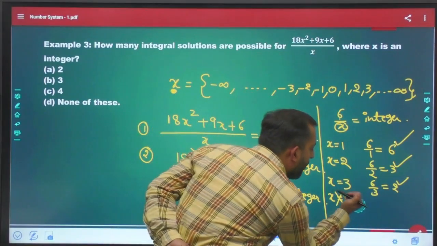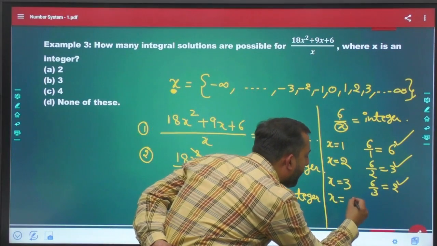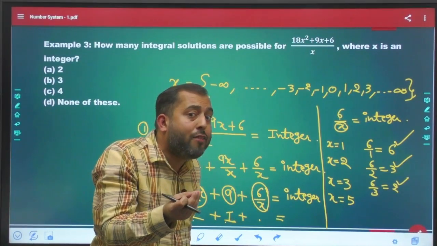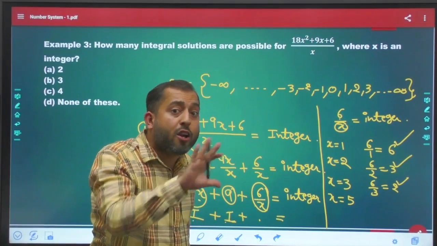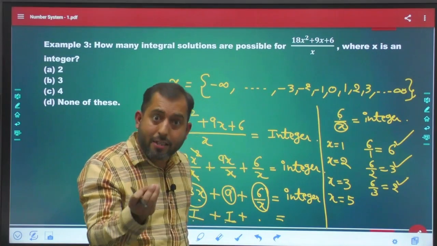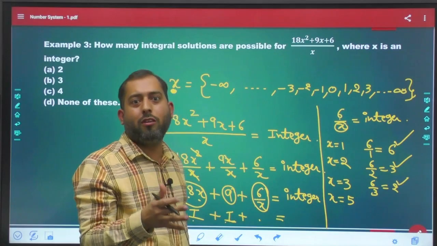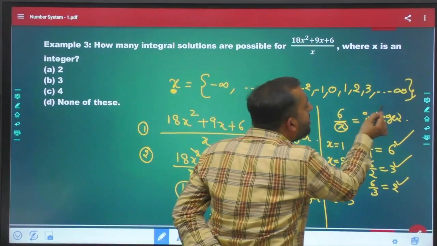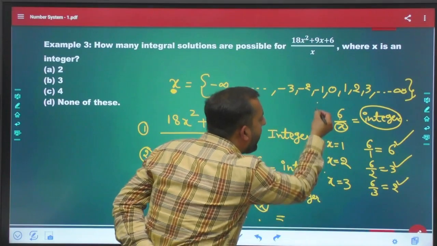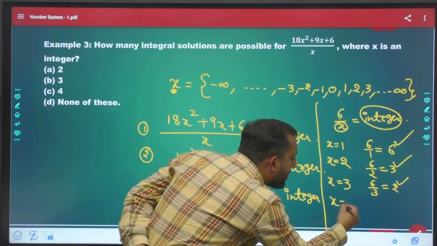Similarly, what if you put x equal to 5? If you divide 6 by 5, will you get any integer? No. You will get a fraction, a decimal. Not allowed, because I want an integer. So the next value that will justify this part will be x equal to 6 itself.